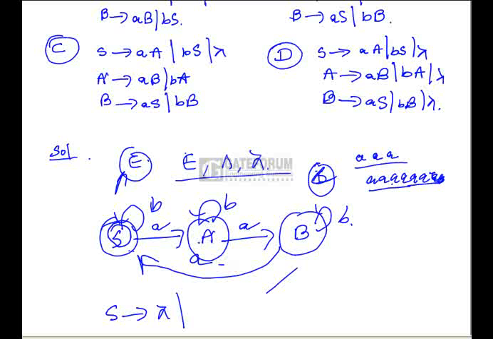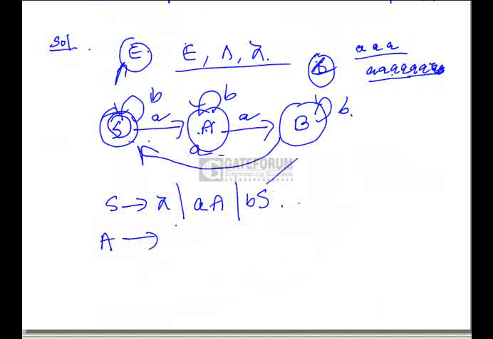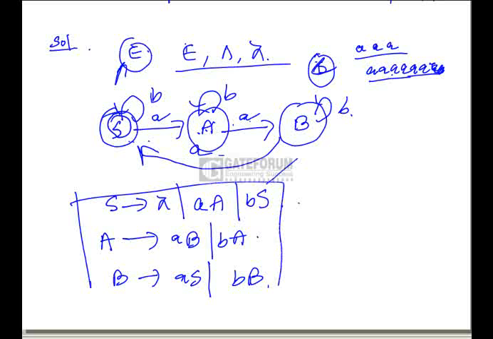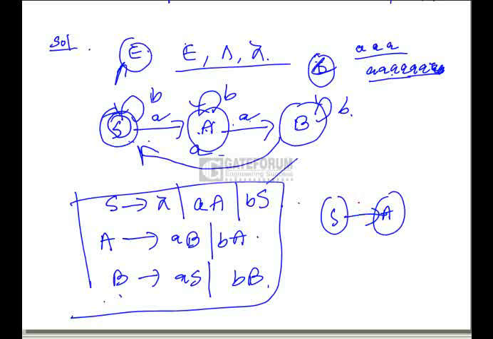This is the regular grammar equivalent to this: S gives aA and bS. Similarly, A transitions: A gives aB, and A gives bA. B gives aS, and B gives bB. This is the equivalent grammar, because if there is a transition from S to A with a small a, then S to aA is the equivalent right linear regular grammar production.